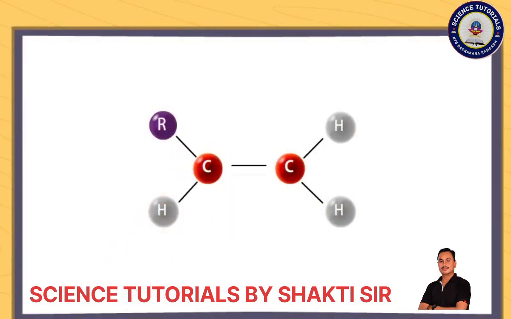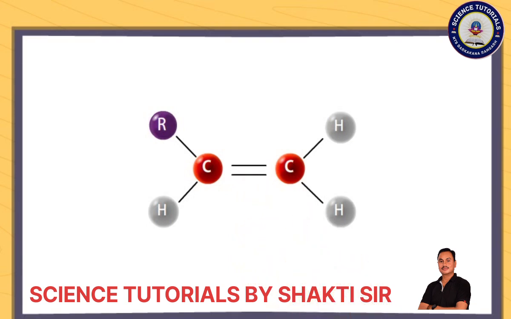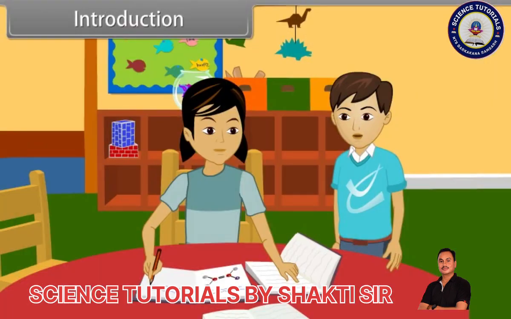Now this is correct. No, this is a double bond and this is an alkene. Teacher has taught us about single bond and alkanes, but she did not teach alkenes. What are they? Alkenes are unsaturated hydrocarbons and so are alkynes. Come, I'll tell you in detail about alkenes and alkynes.